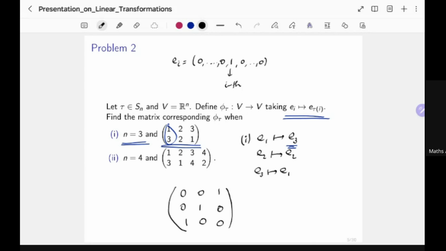About the second, let me do that on the next page. The second is when n is equal to 4, and the element is given by 1 goes to 3, 2 goes to 1, 3 goes to 4, and 4 goes to 2.